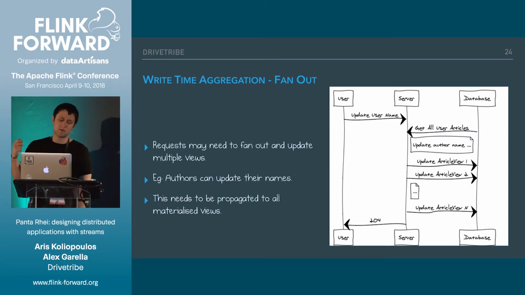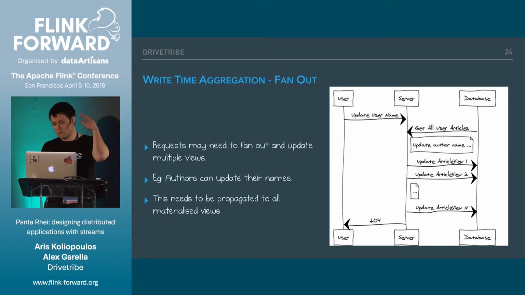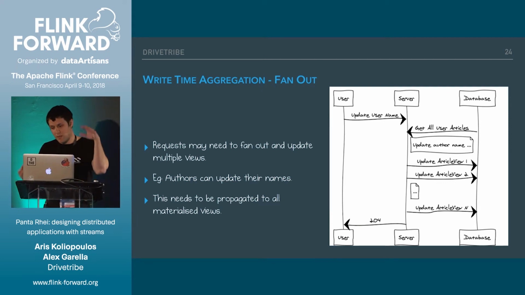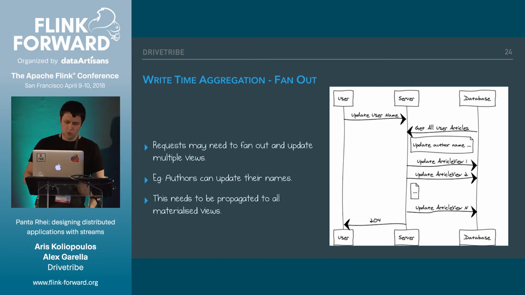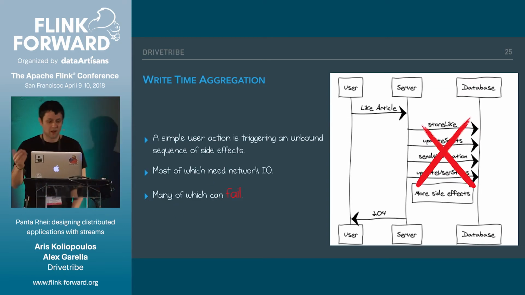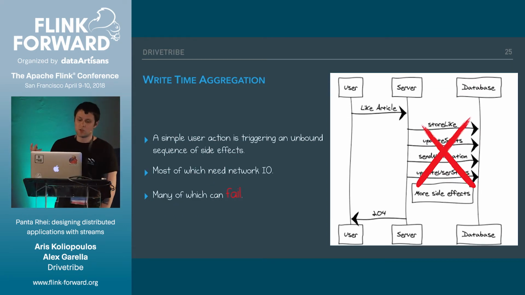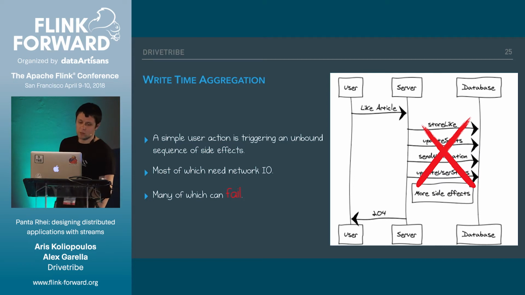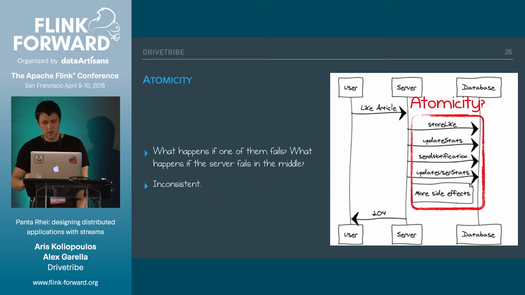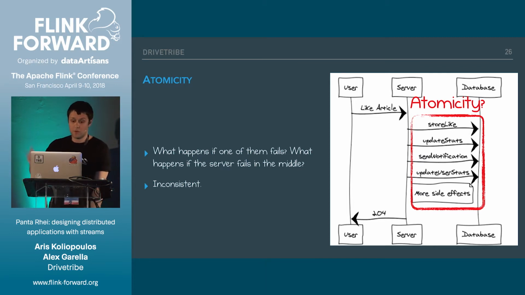The users can update their usernames, and if they have authored 1,000 articles, we would need to update 1,000 rows, some form of hypothetical database with that thing. So that sounds a bit like a recipe for disaster. A simple user action is triggering a potentially unbounded sequence of side effects, many of which require network I/O, and they can fail. So what happens if one of them fails in the middle, or if the server crashes, etc.?